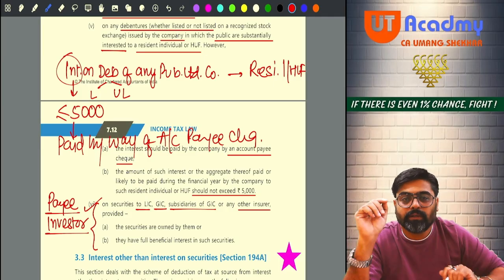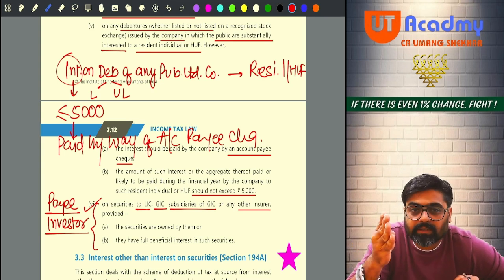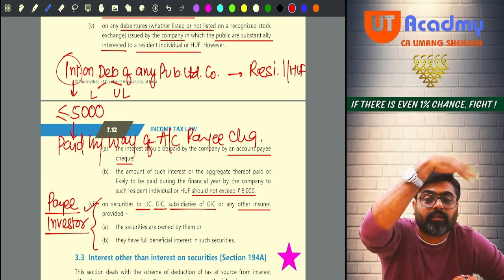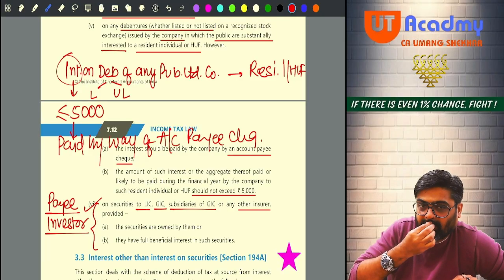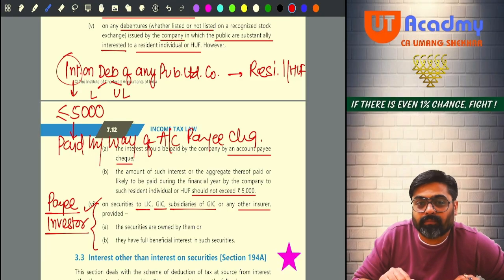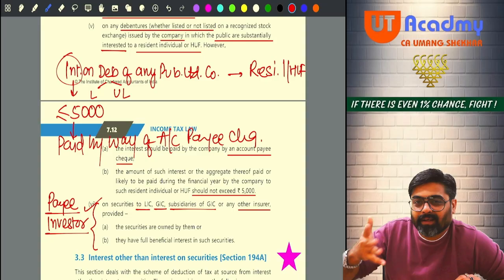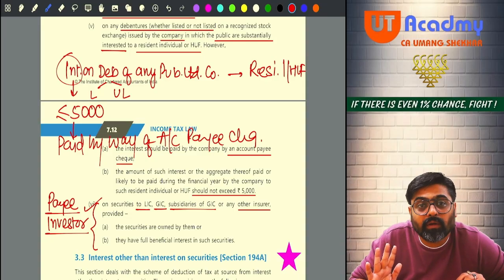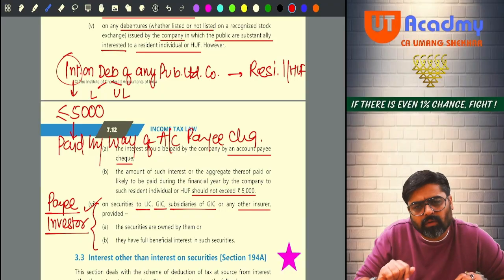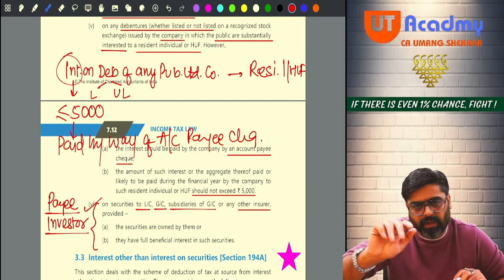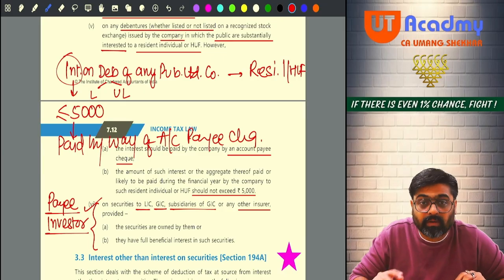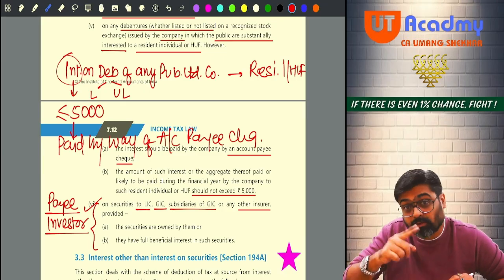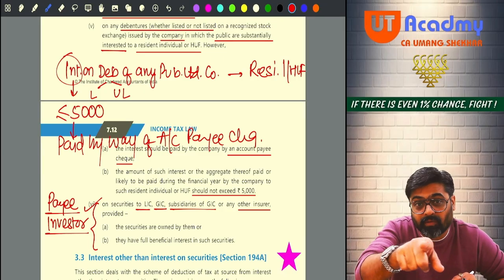What if the interest is given to any other security holder, a resident firm or resident company? Then you are not supposed to see all these things. Directly deduct TDS under 193. What if it is given to a resident only, and the amount is 5,000 or less, but it is paid in cash? Then also there will be TDS, because it is not paid by way of account payee cheque.